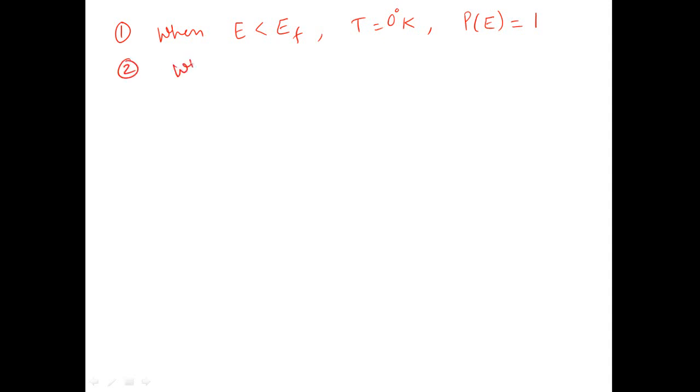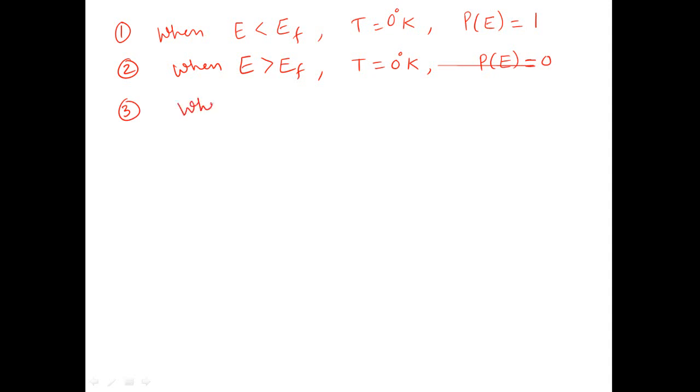Then when energy E is greater than EF and temperature is 0 degree Kelvin, then this P of E yields a value which is equal to 0. It means that the conduction band is completely empty at absolute 0 temperature.